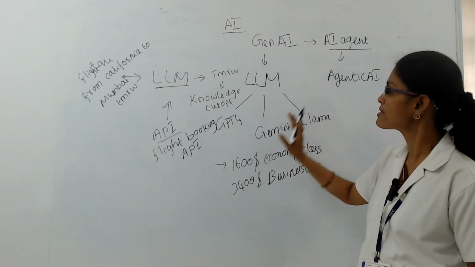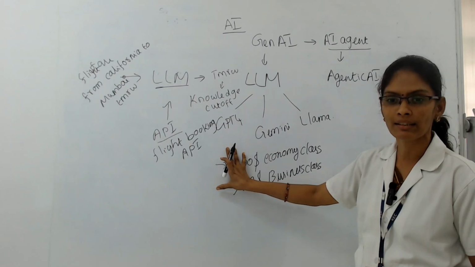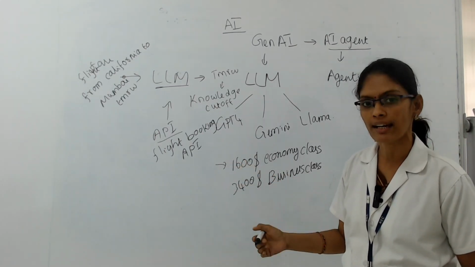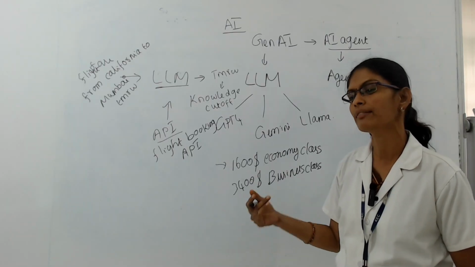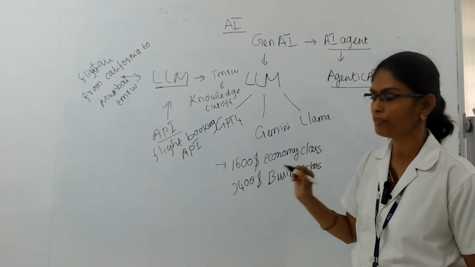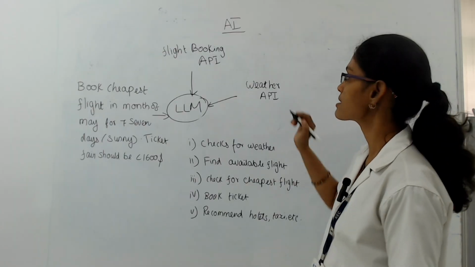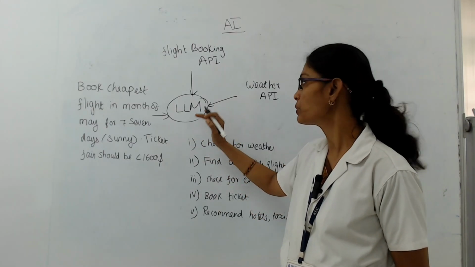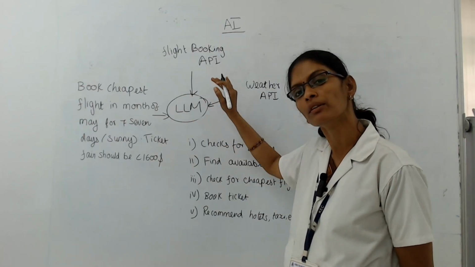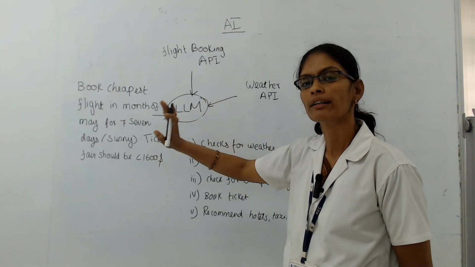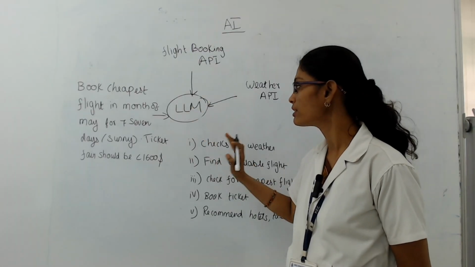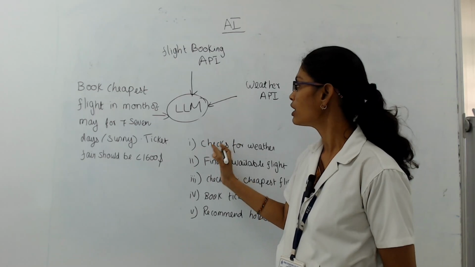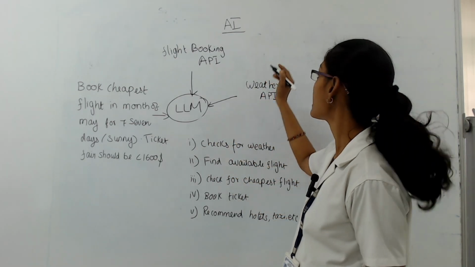But what happens here is, it can perform only tasks which involve very few steps. If we want to perform tasks which involve multi-step processing, then that comes under the heading of agentic AI. So next we are going to see about agentic AI. Previously our LLM was able to use the tool called flight booking API to book the ticket from California to Mumbai. But it was a simple task which involved only a few steps. Okay. Now what is meant by agentic AI?